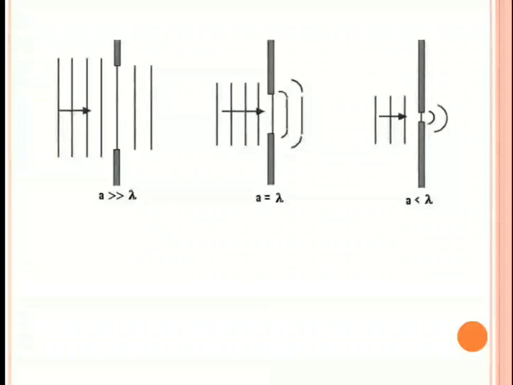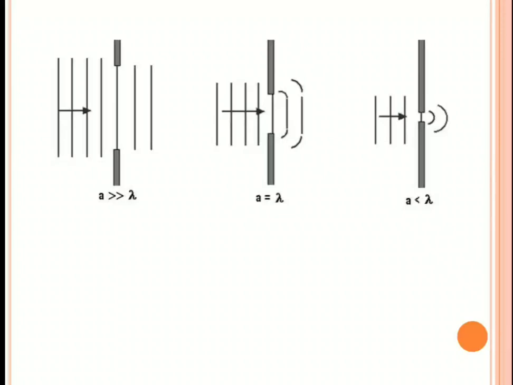When you observe the first figure, here a is called the width of the slit. This is the slit, and as a is greater than lambda, that means the wavelength of the given light is very small compared with the slit. So when you observe the figure, the waves after the slit or obstacle also have the same wavelength, there is no change. That means there is no clear pattern of diffraction.